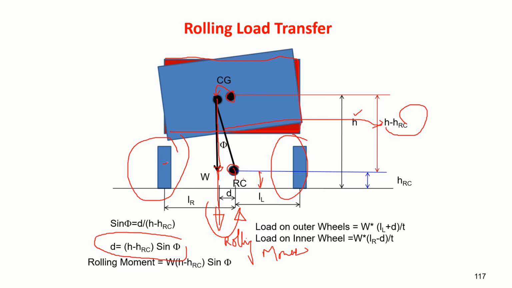So load on the outer wheel is given by this W and this length LL. The way I derived the equation earlier for the longitudinal dynamic load transfer, if you derive it in a similar way, this is what we get. And T is the total track width. That is LL plus LR is T. So similarly, load on the inner wheel is this. This will lose the load and this will gain the load. This is what we call load transfer.